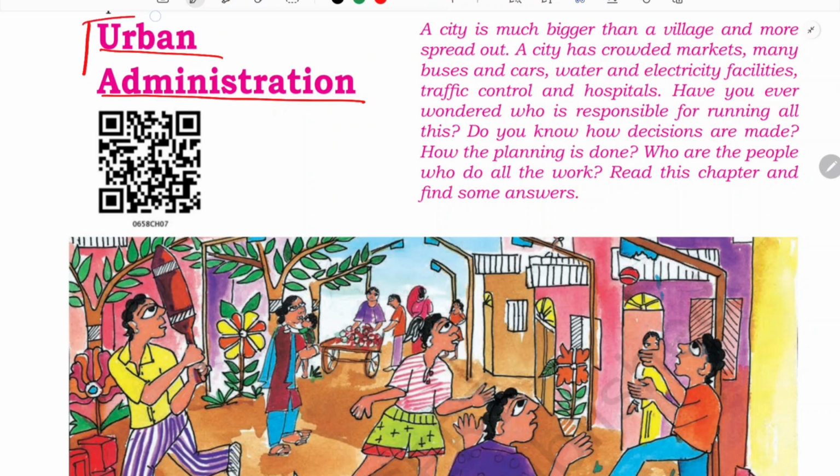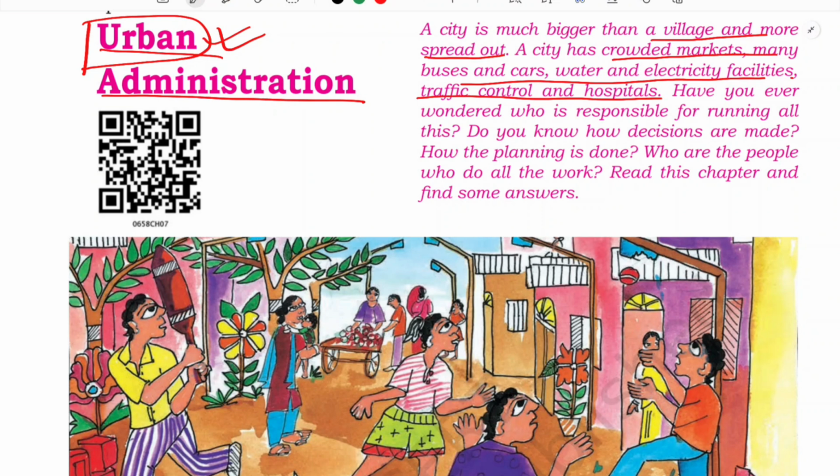Just like the rural administration, how it works we came to know. So here in this chapter we are going to see about our urban administration, that is mainly cities. A city is much bigger than a village, isn't it, and more spread out. And a city has crowded markets, many buses and cars, water and electricity facilities, traffic control and hospitals. There are so many things which need to be managed very properly as compared to the village, because rural areas are not as big as a city, so it becomes complex in the city to manage everything.